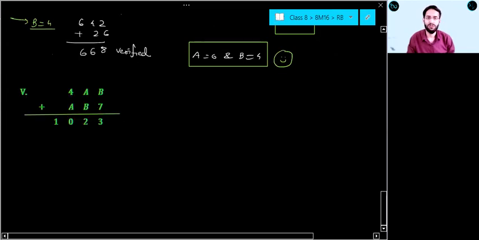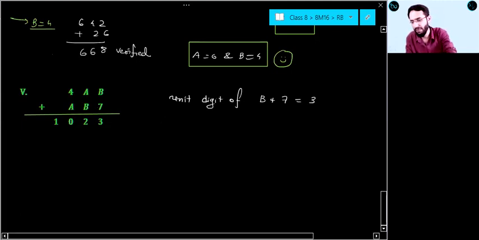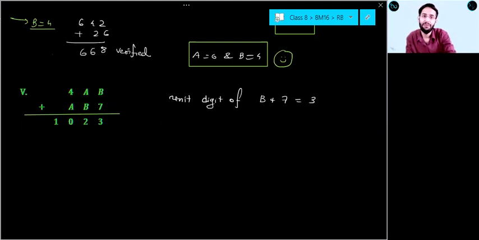Can everyone see this fifth question on screen? Now see here. B plus 7, 3. Can I say that here the unit digit of B plus 7 equals 3? Am I correct? When can it be possible? Tell me, if you add anything to 7, will you get 3? Is it possible? Not at all, right? So here your answer must be 13.